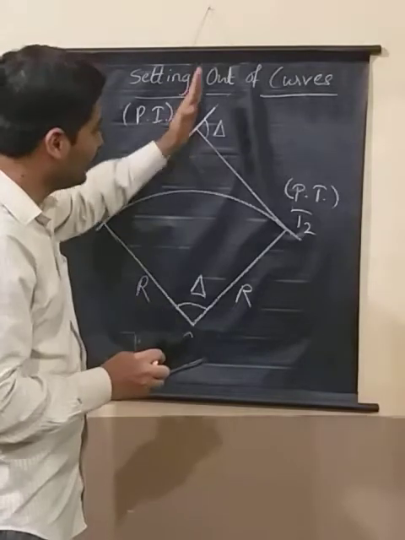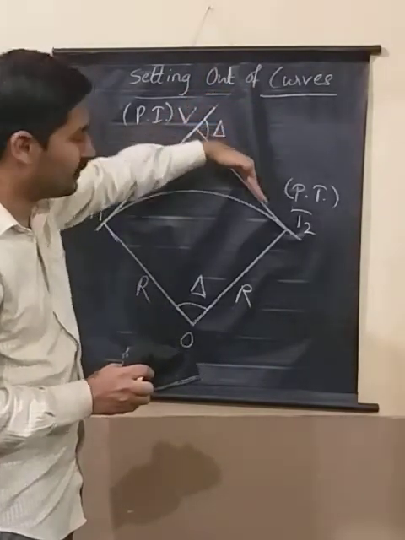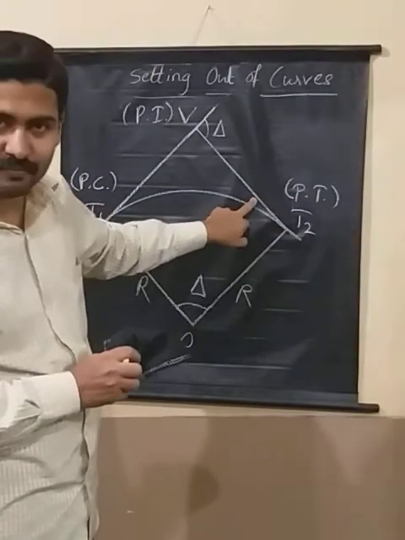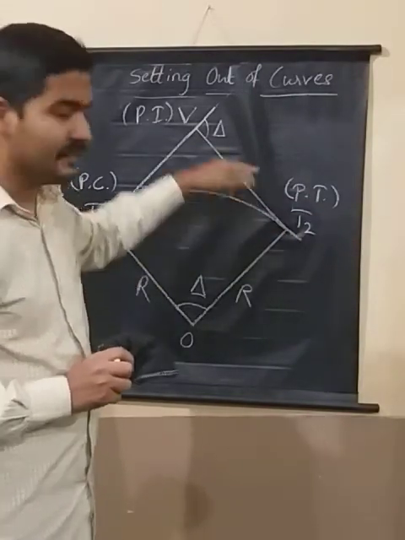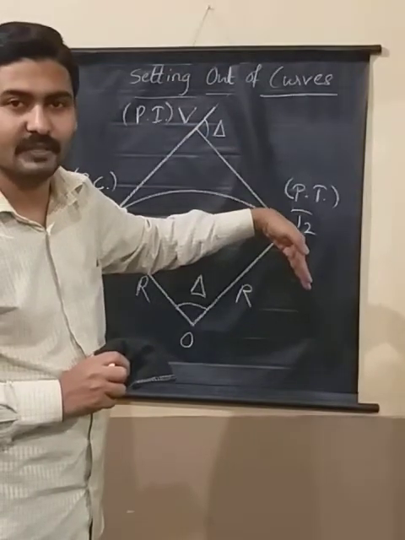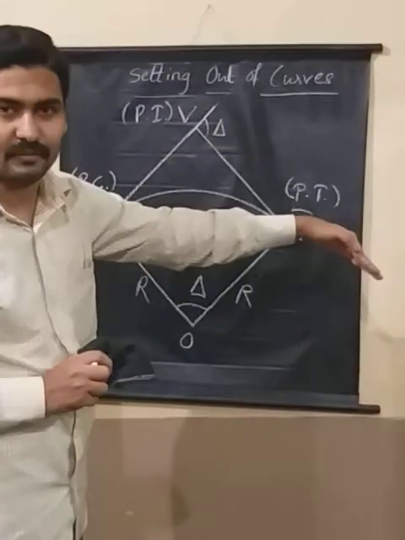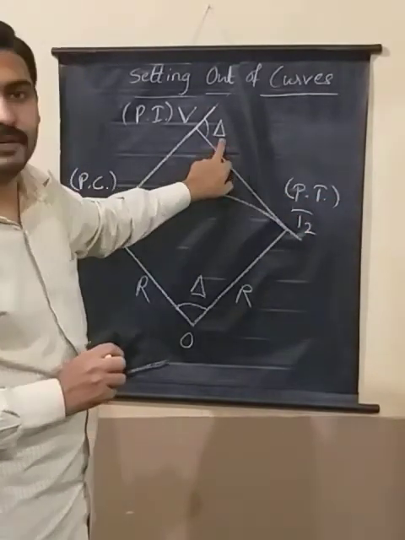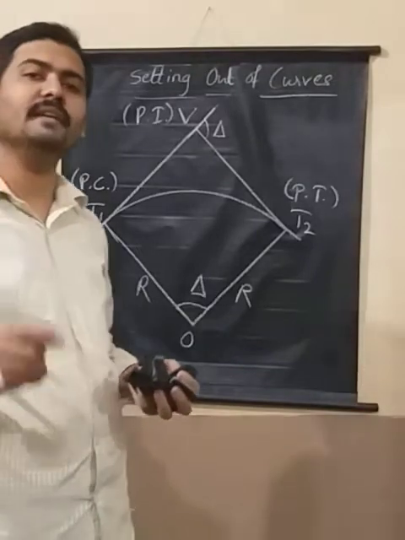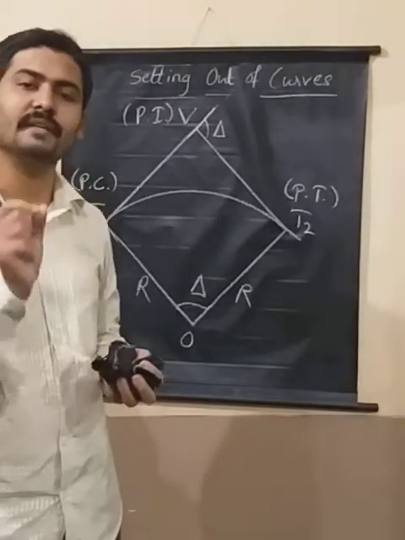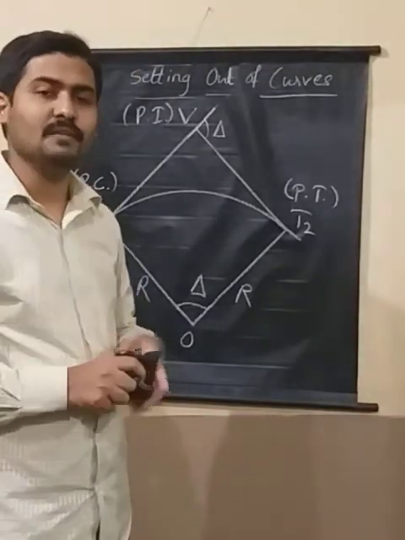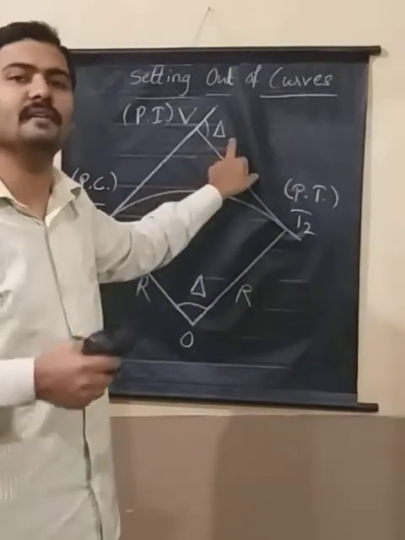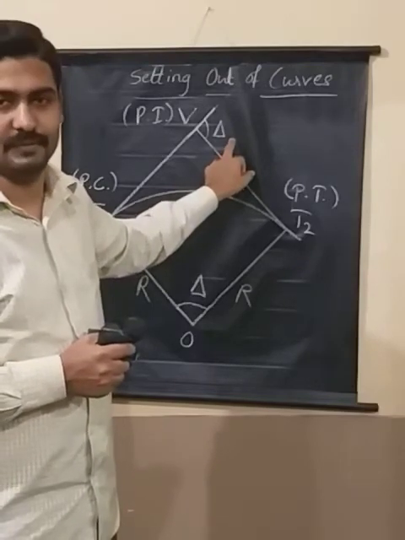Unclamp the upper plate and turn it clockwise towards the forward tangent. You can keep a ranging rod anywhere on this line, on the forward tangent, and sight the ranging rod. So you are simply aligning the telescope along the forward tangent. Now whatever angle you get in vernier A or vernier B, you can read both and take the average. Whatever angle you get, that will be delta. So this is how the exterior angle in a line is measured always.